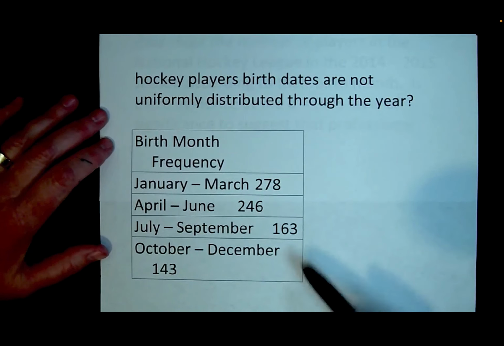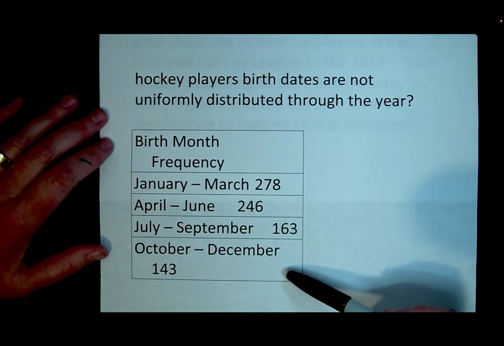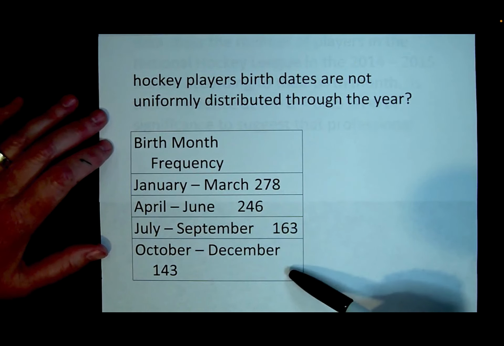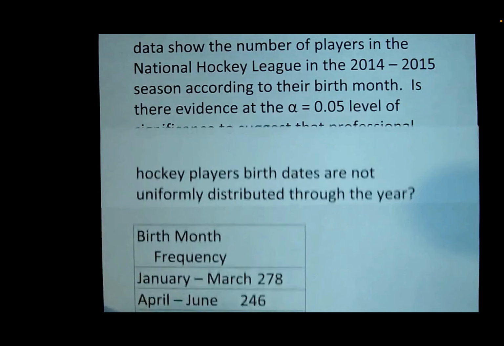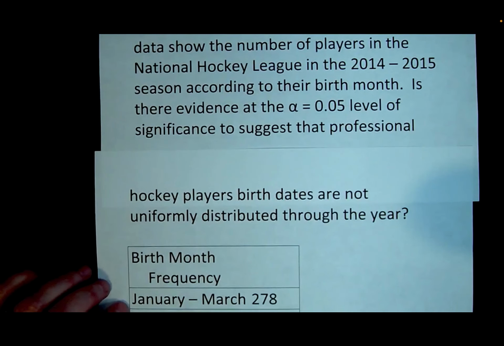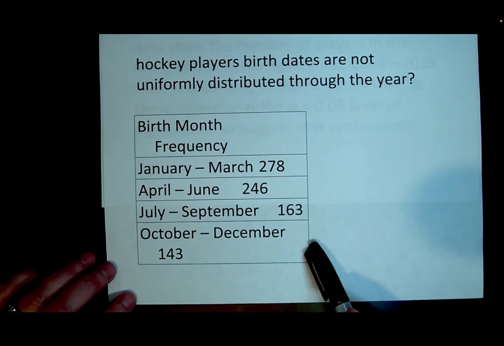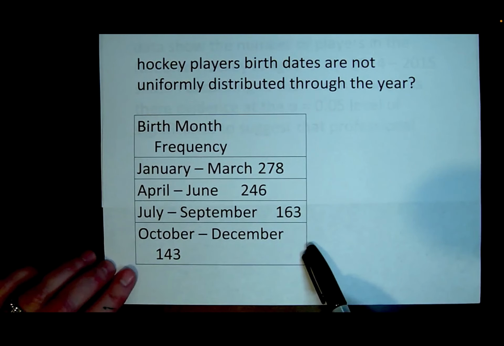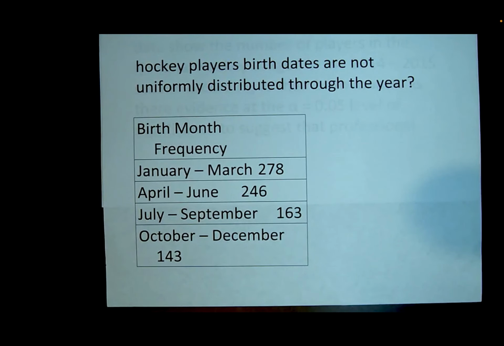Now, uniform means the same number would be in each category. Obviously it's not the same number in each category, but are they far enough off that at the 0.05 level of significance we can say they're so far off that we don't think the birth dates are uniformly distributed? Or are they not so badly off the uniform distribution that maybe we don't have evidence to reject the uniform distribution?